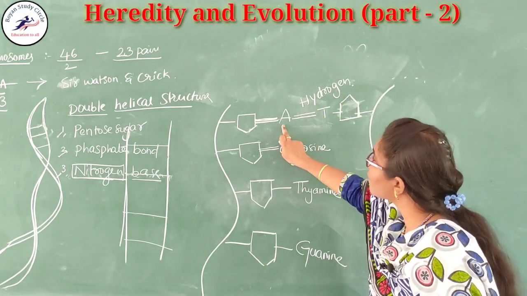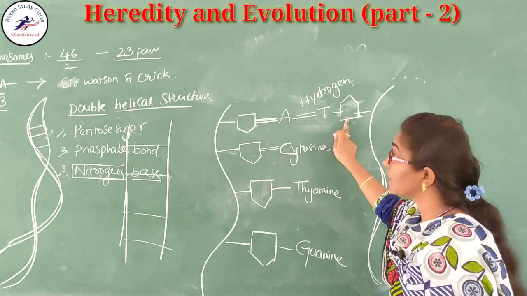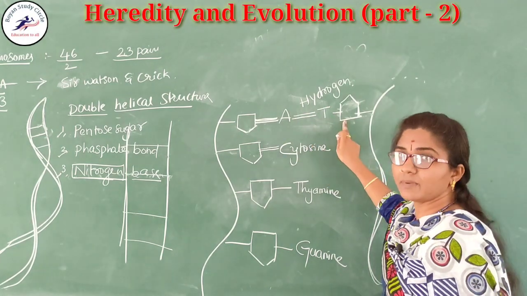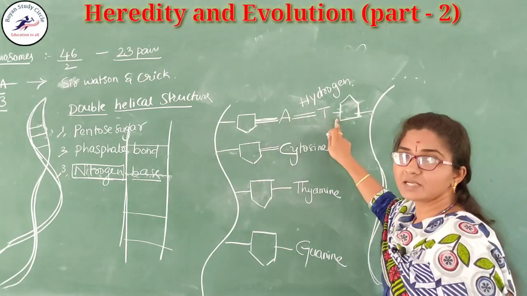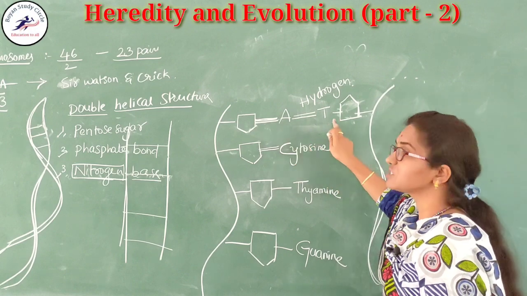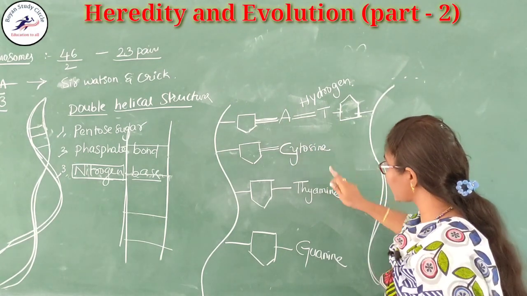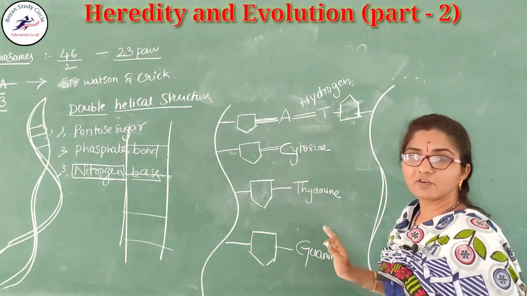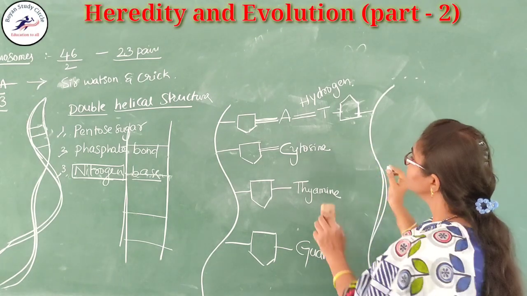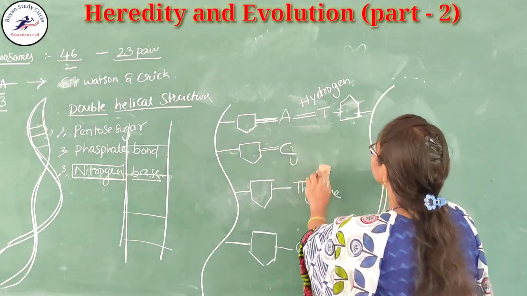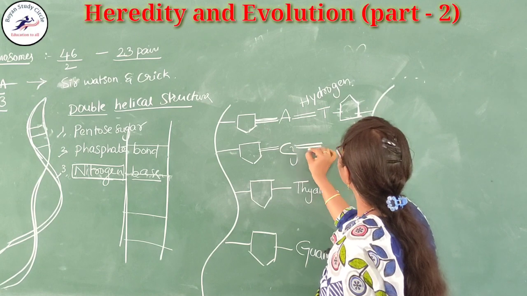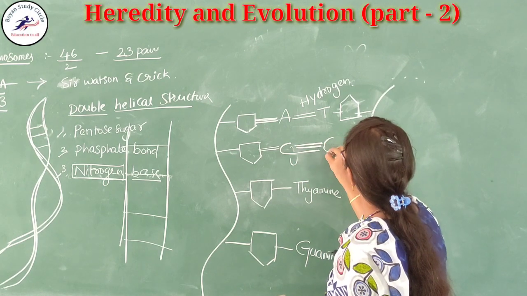Hydrogen bonds join the purine and the pyrimidine, that is the A and the T. Always A only joins with T. It does not join with any other one. Okay. And here the cytosine, you should observe that.